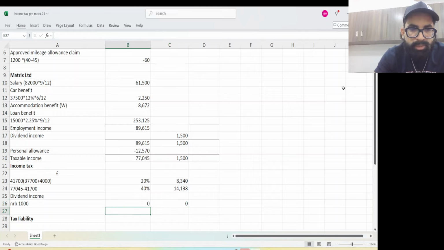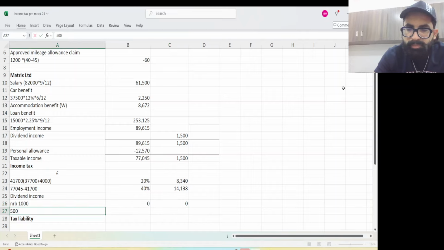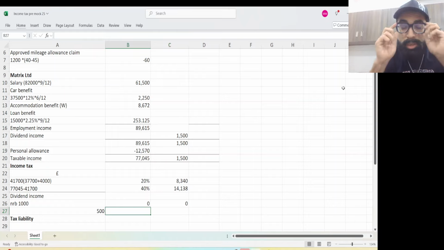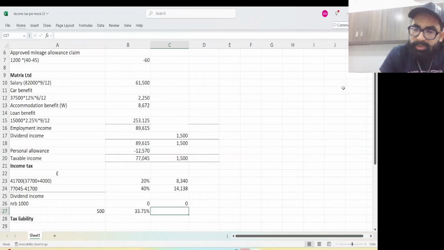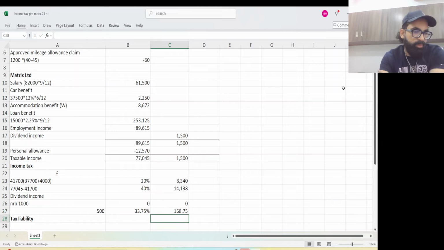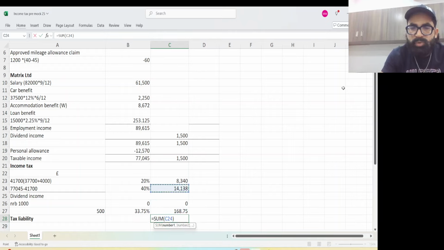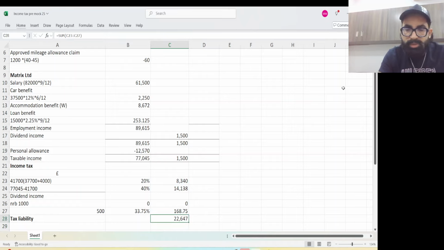And then finally the excess 500 dividend income, you know your first band is already consumed. Use your brain. Your first basic rate is already consumed. So now dividend will come in the second band. Okay. So 500 multiplied by 33.75%, which is 168.75. Now finally our tax computation is done. 22647, this is your final tax.